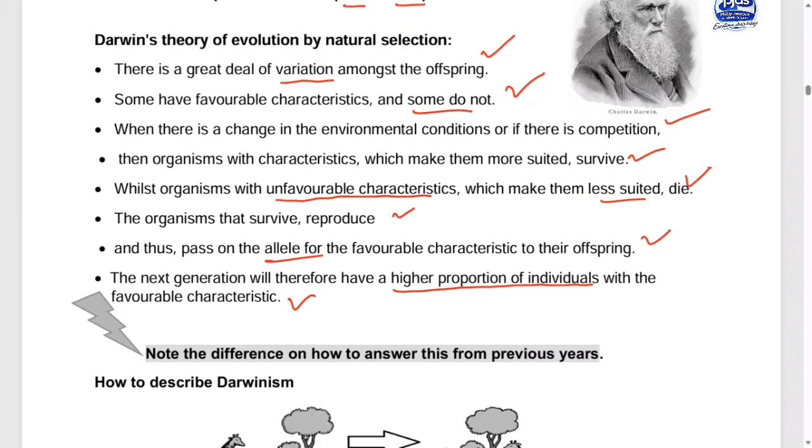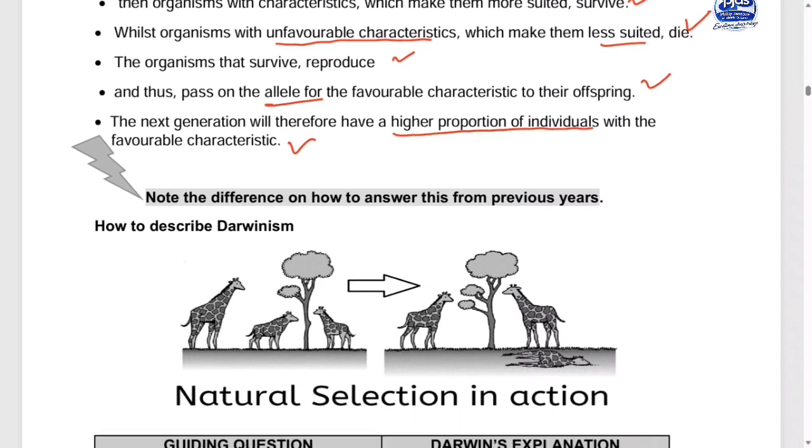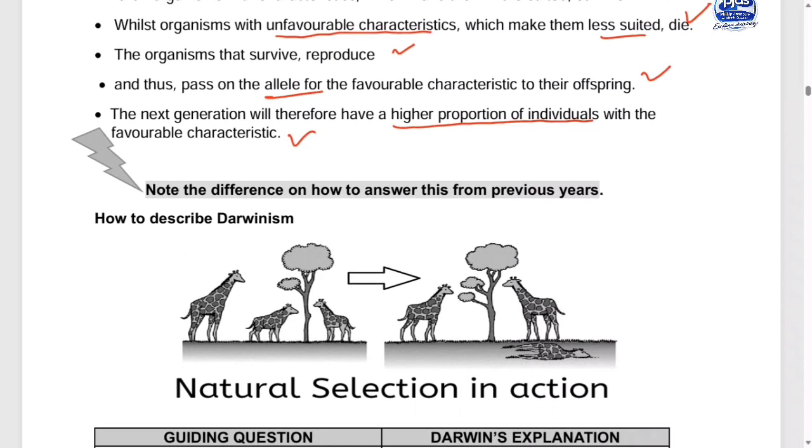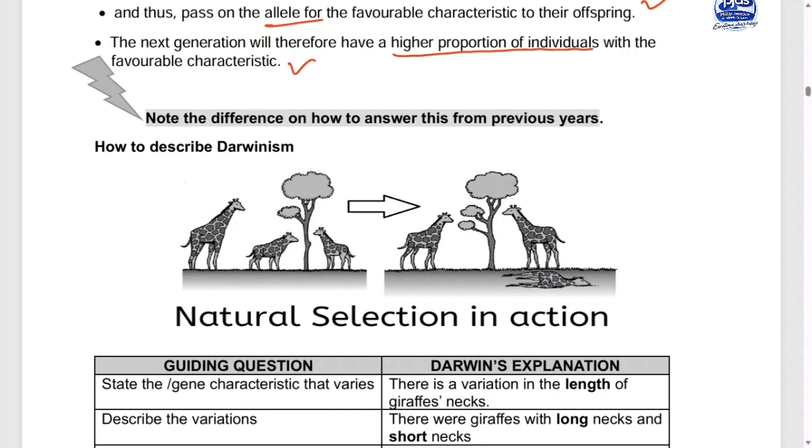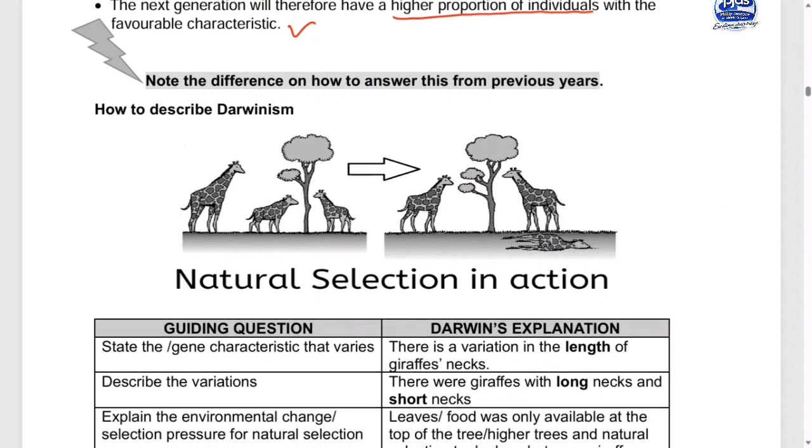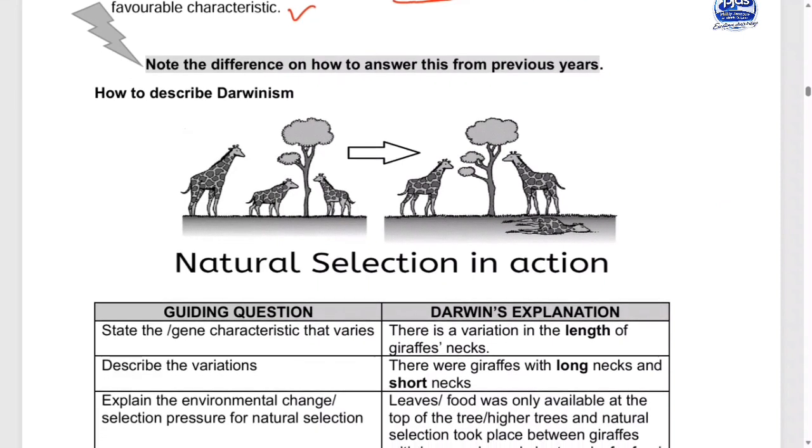It is not always that the examiner will bring this the way it is. No. You get my point? They might bring it with viruses, antibiotics, or so on, meaning that each and every application question might require this knowledge. So note the differences on how to answer this from previous years. I can remember evolution, things that once lived years ago.